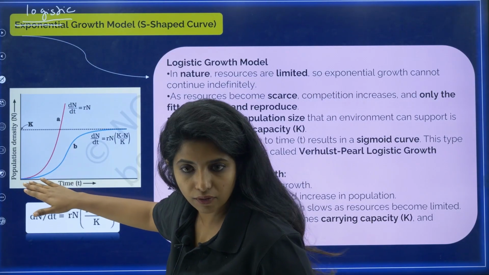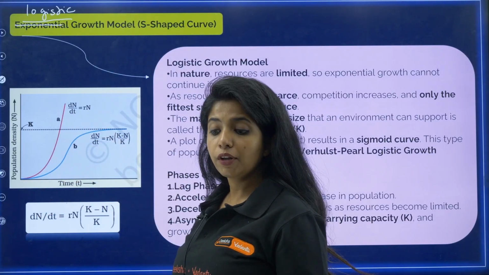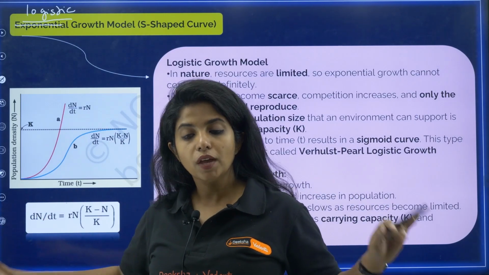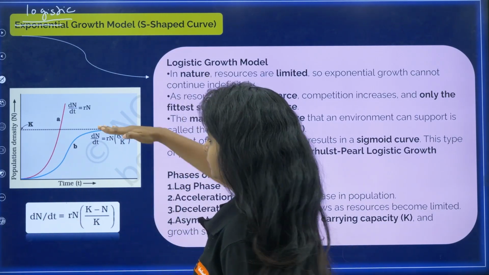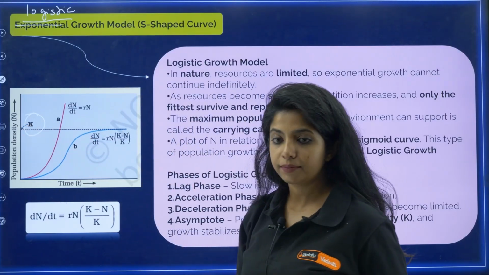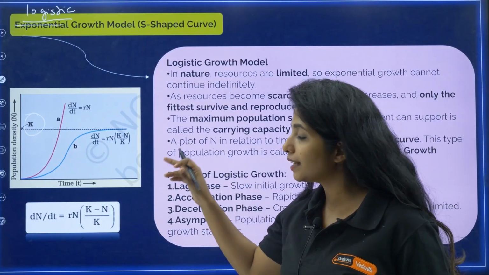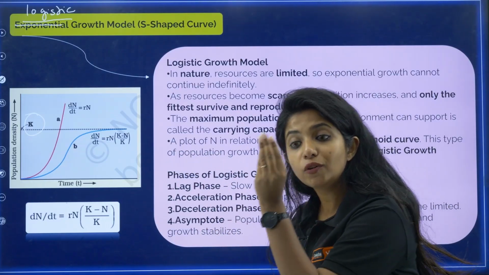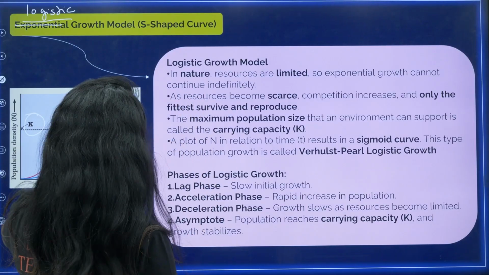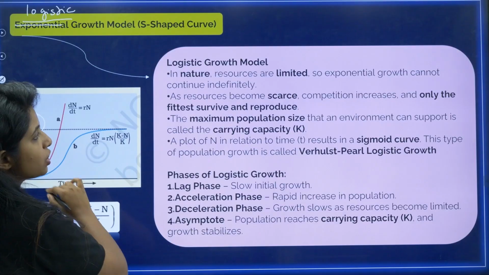Initially it will take time to pick up. Slowly it picks up, but then it realizes that there are limiting resources. This particular area cannot hold more than these particular organisms. Now this limit that you see is known as carrying capacity. Whenever you are calculating the population size, you have to include the carrying capacity as well. In the logistic growth model, it's an S-shaped curve over here.